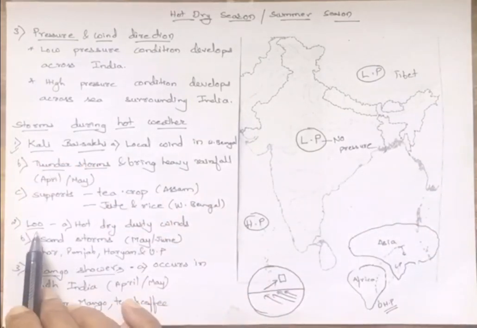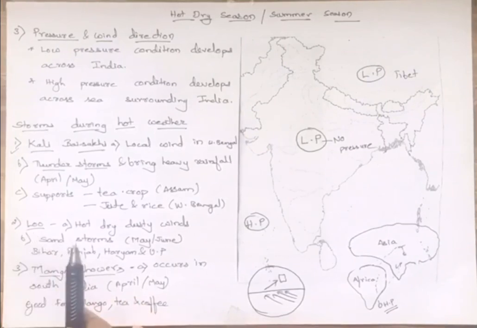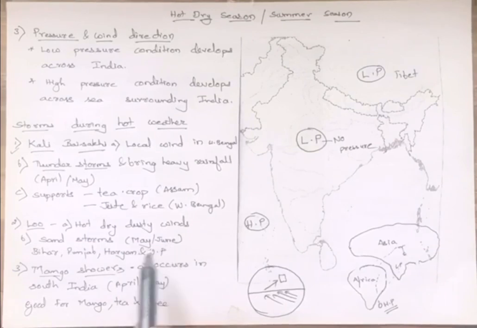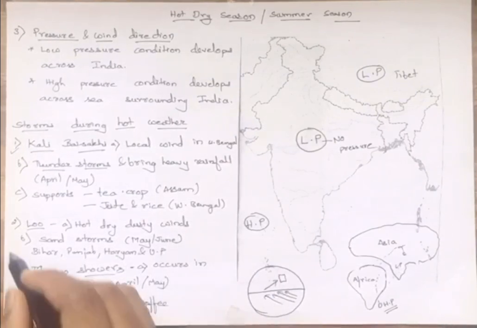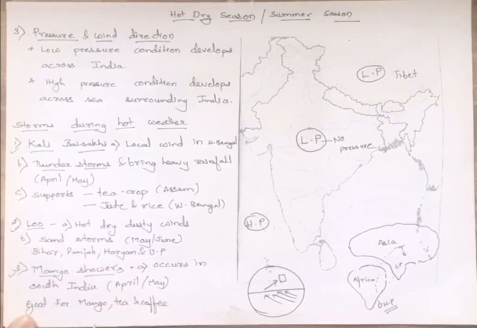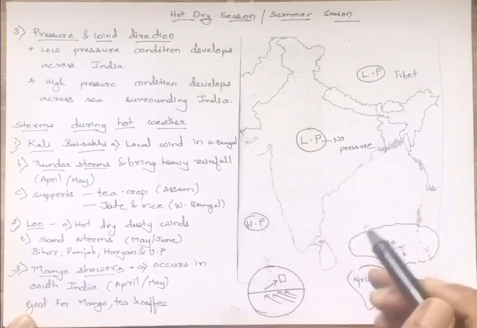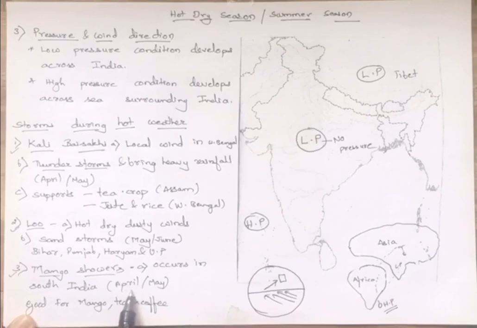Then moving on to the next one, that is Loo. Loo is a hot, dry, dusty wind. It can be fatal. It's a sandstorm, you can say. It comes in the month of May and June, and it takes place in places like Bihar, Punjab, Haryana and Uttar Pradesh. Then we have the mango showers which occur in the southern part of our country. They take place in the month of April or May, and it is good for mango, tea, coffee.